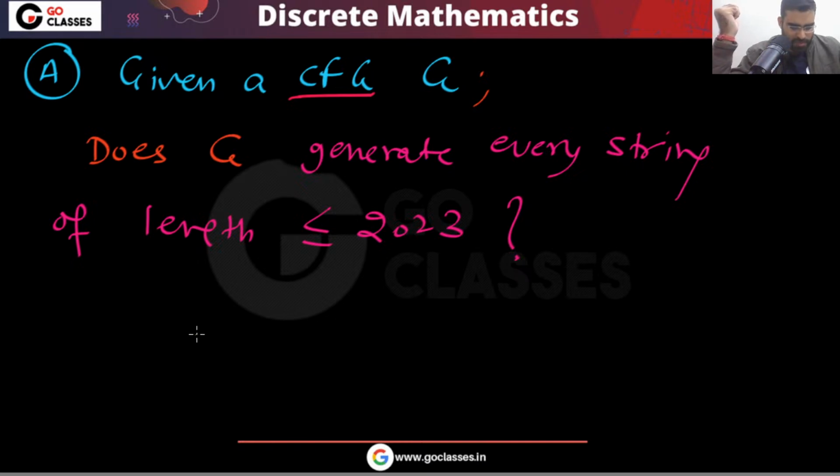So now you tell me about this one. What about this one? So you can see this is decidable.